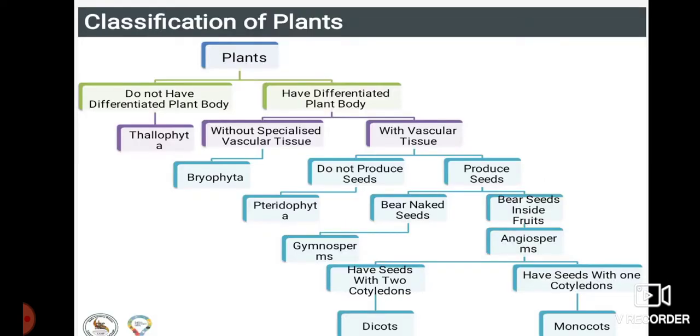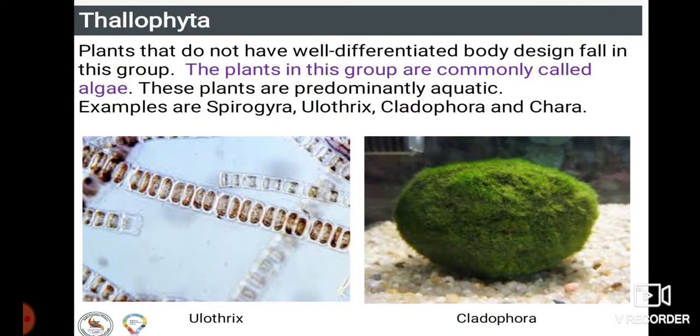Next we have the classification of plants. Here is the chart they have given, and you can see that even in plants we have varieties. The first one we move to is thallophytes. Plants that do not have a well differentiated body design fall in this group. The first kind of plants to emerge on the earth are called thallophytes. The plants in this group are called algae. These plants are predominantly aquatic.